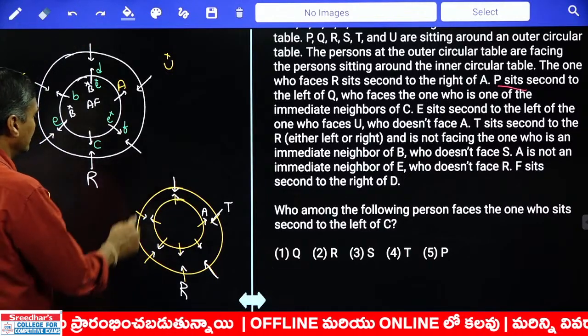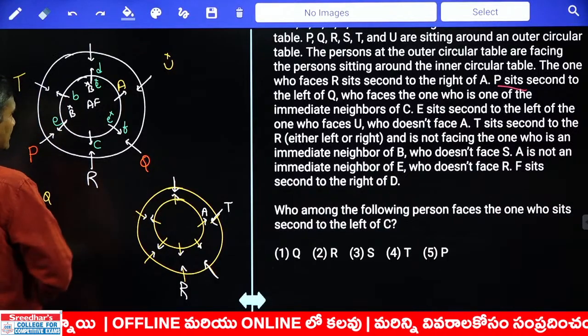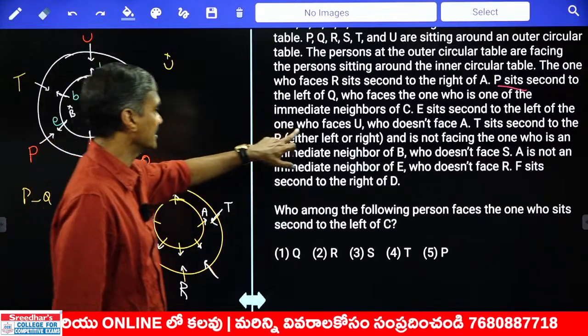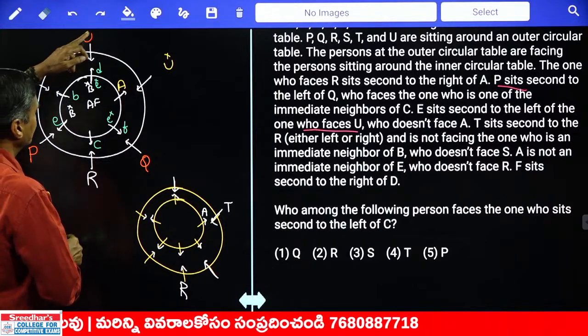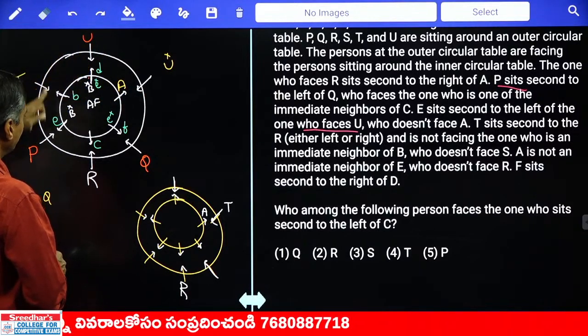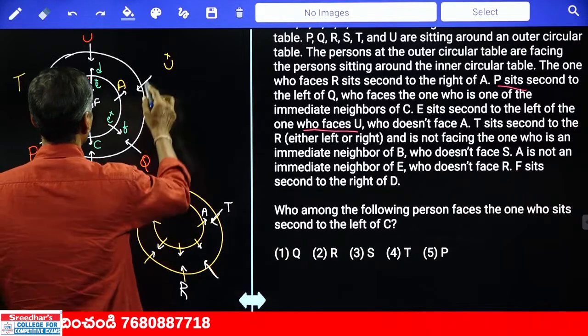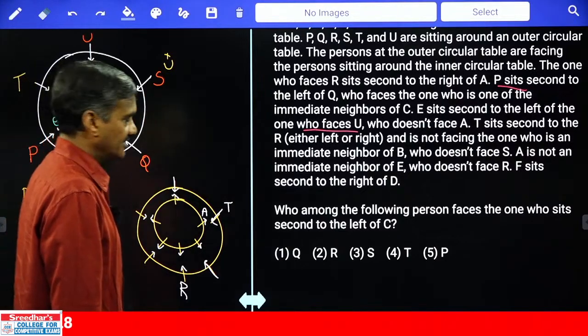And if Q cannot be here, then what is the other possibility? Q must be here. If Q is here, P is here. Now P is here, U cannot be at this place, U is here. Then E sits second to the left of the one who faces U. The person opposite U, and E sits second to the left. Valid or not? Then who is the person left over here? S is the person left over. Now this is the final arrangement we have.